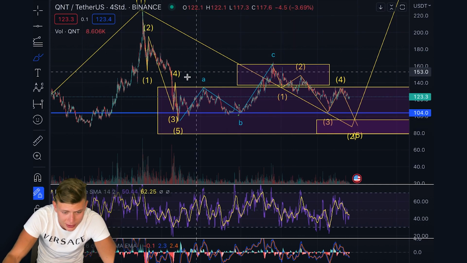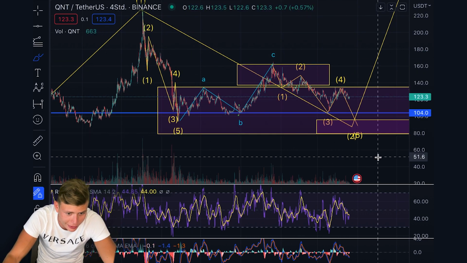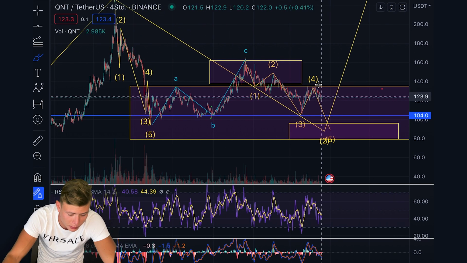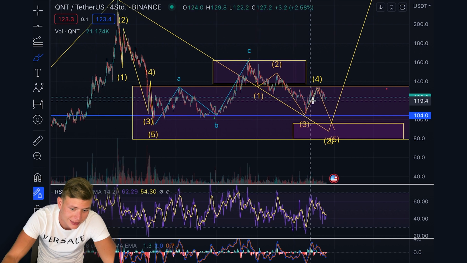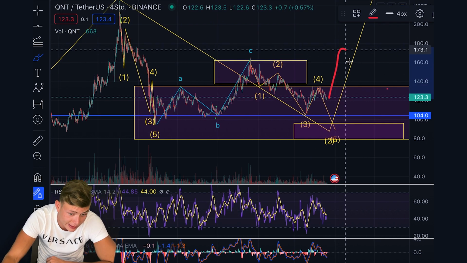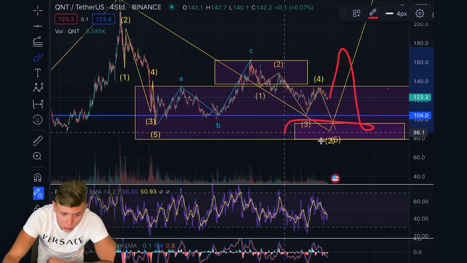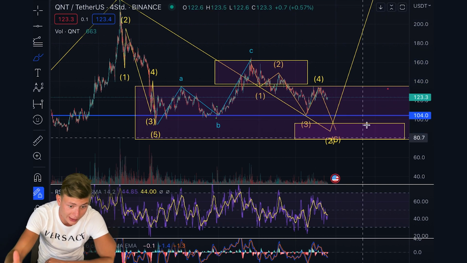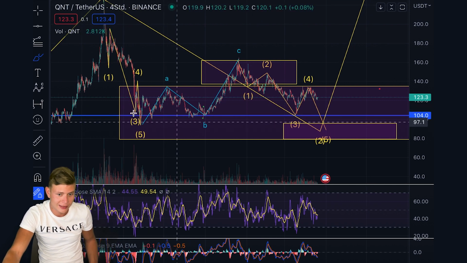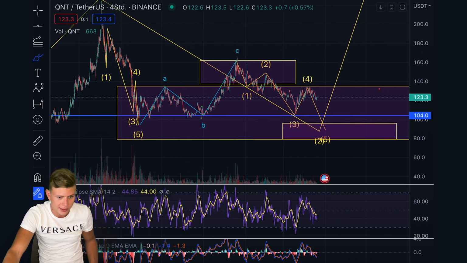I don't see a good structure for a bottom, to be honest. That's why it would be rather surprising for me to rally from here. It can happen, it's not financial advice, but if we are rallying, there is still for me the chance to come down afterwards in this target area, because we didn't complete the C wave yet, in my opinion. We didn't go below the A wave low, which is kind of essential in an ABC correction.